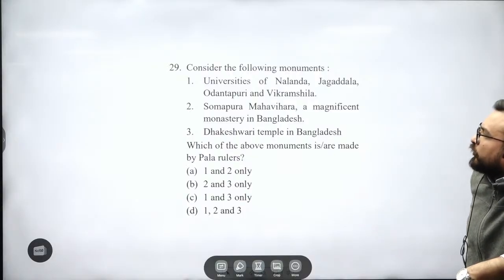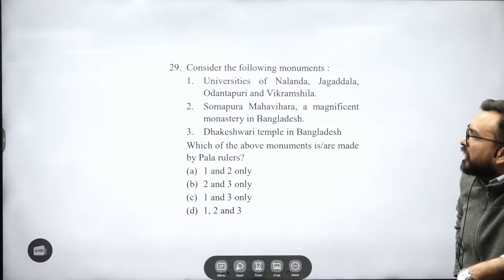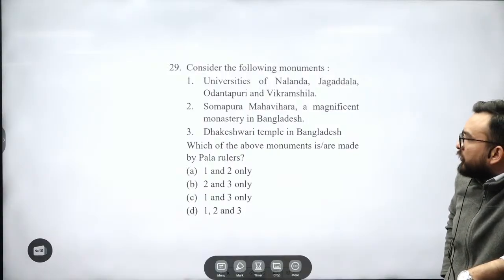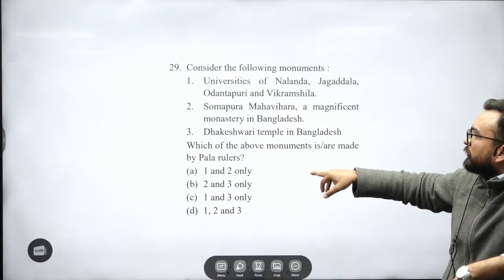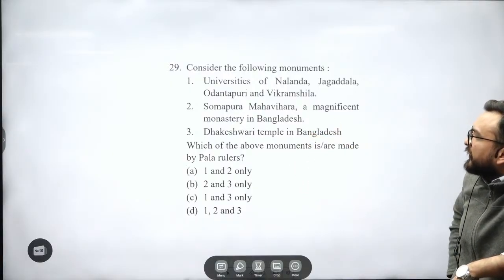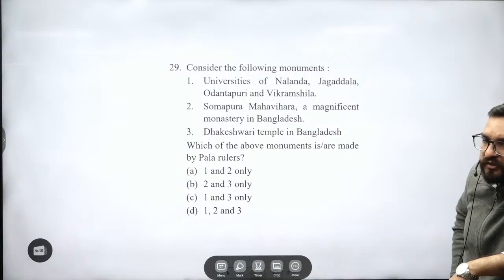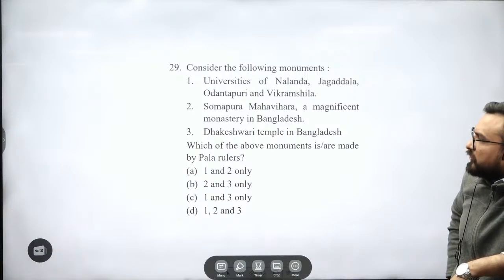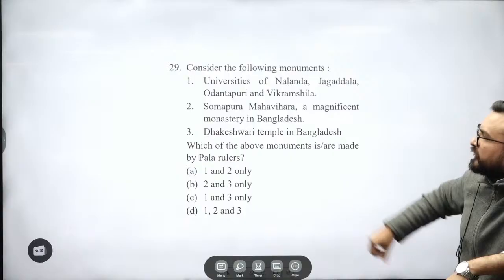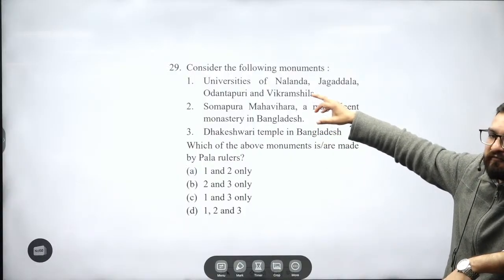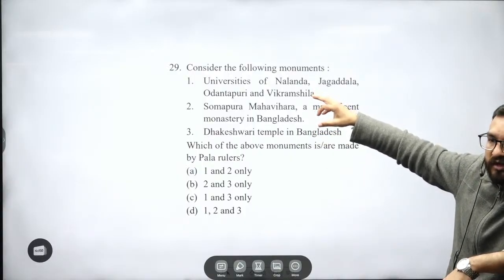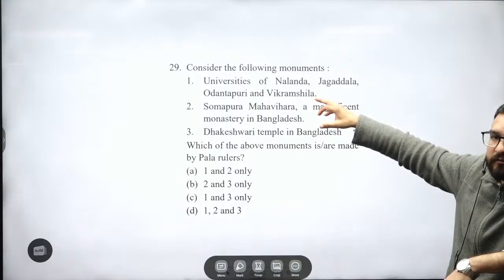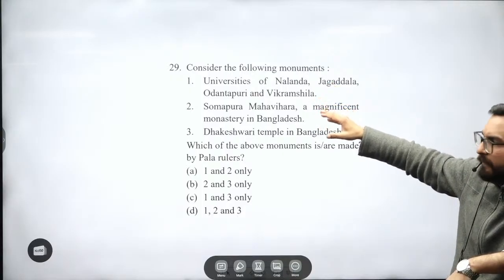29. Universities of Nalanda, Jagaddala, Udantapuri, Vikramshila. What they have asked about the Pala rulers. This is right: Somapura Mahavihara, a magnificent monastery in Bangladesh. This is also right over here, because they were revived by these. Nalanda was revived by these Pala rulers also. After that, you will see Nalanda will be destroyed again with the coming of Bakhtiyar Khilji.